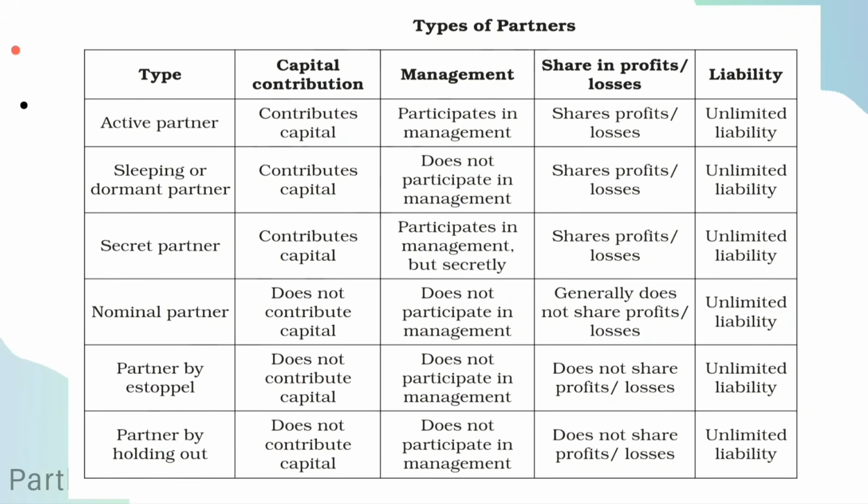Now here you can see a comparison between different types of partners: active, sleeping, secret, nominal, partner by estoppel, and partner by holding out. The first three types of partners contribute capital, participate in the management, share profits and losses, and also have unlimited liability. But nominal partner, partner by estoppel, and partner by holding out do not contribute capital, do not participate in management, and do not share profits or losses, but they have unlimited liability.